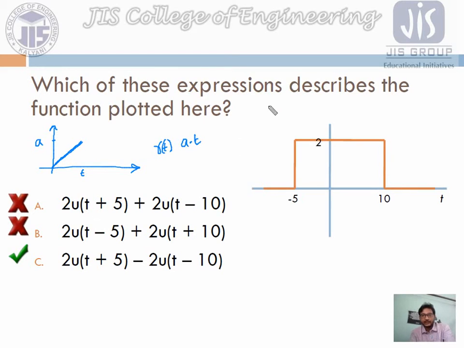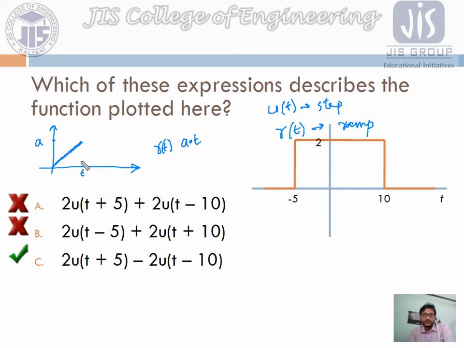We have written the step function as u of t. Similarly r of t means our ramp function. So for this ramp function we can write a multiplied by t.